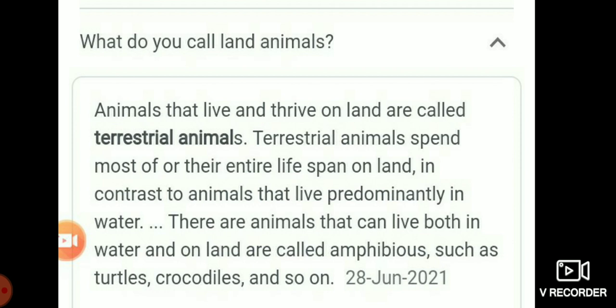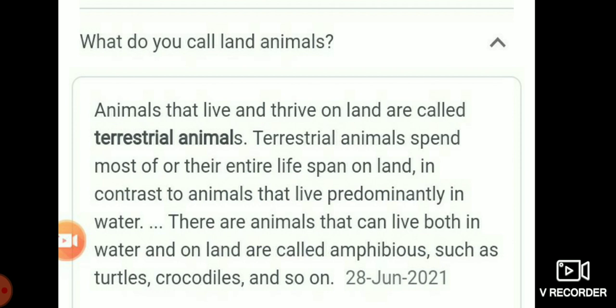Animals that live and thrive on land are called terrestrial animals. Terrestrial animals spend most or all of their lifespan on land, in contrast to animals that live predominantly in water. There are animals that can live both in water and on land, that is amphibious. Example, turtles, crocodiles, and so on.